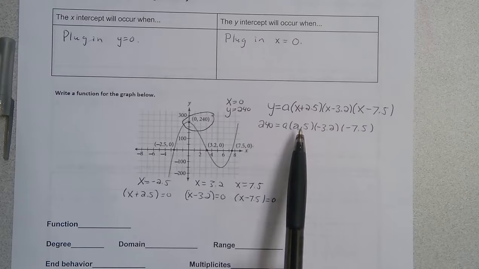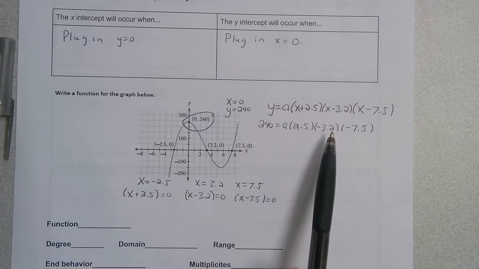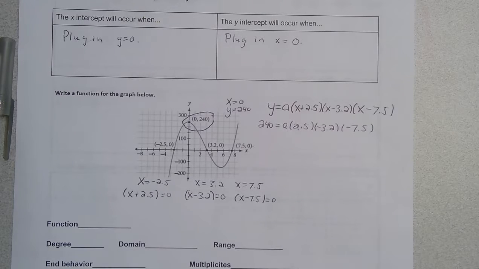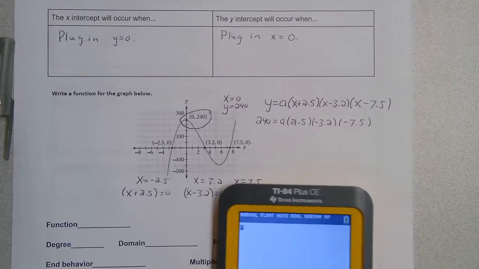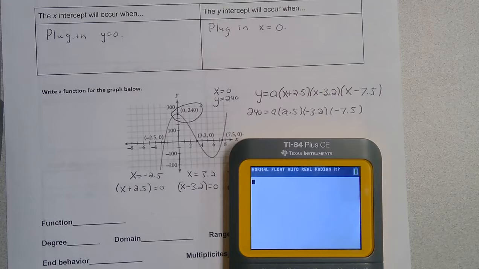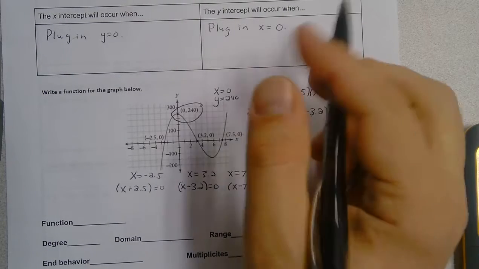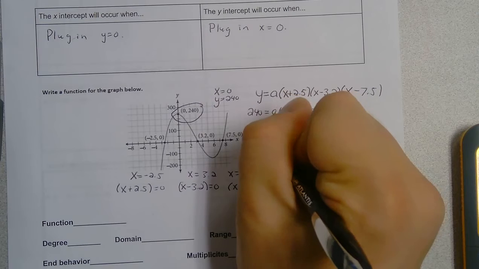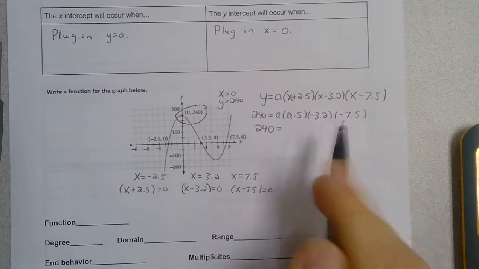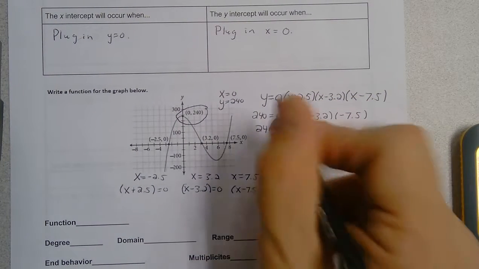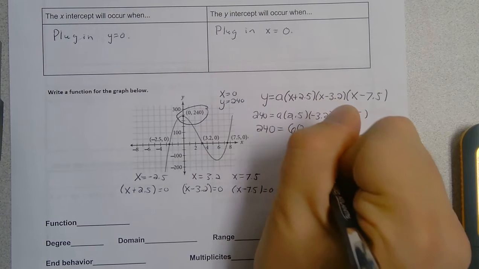So now what I'm going to do is multiply 2.5 and negative 3.2 and negative 7.5. And I got 60. So we would have 240 equals, I'm going to bring the coefficient to the front, so it would be 60a.